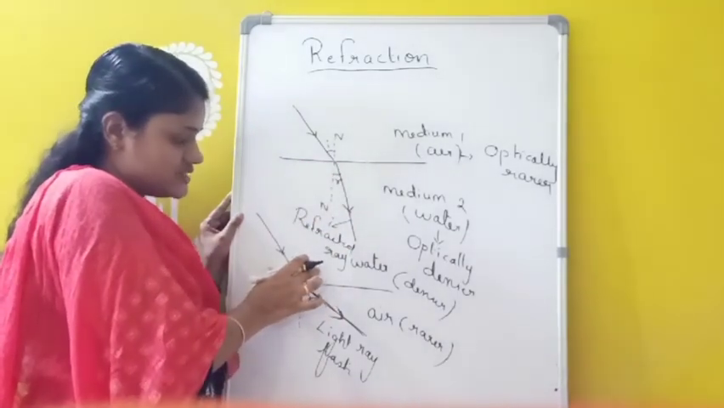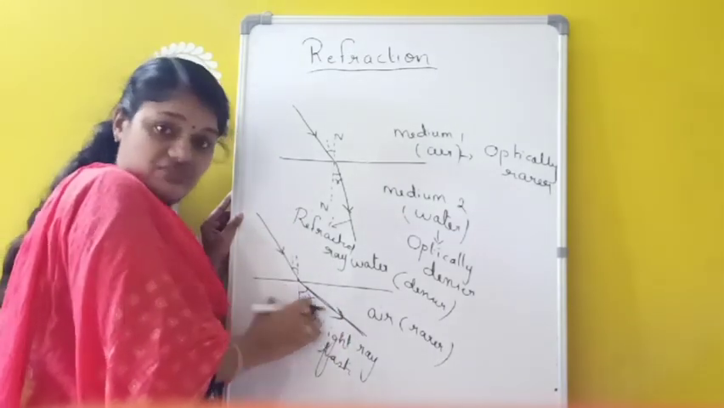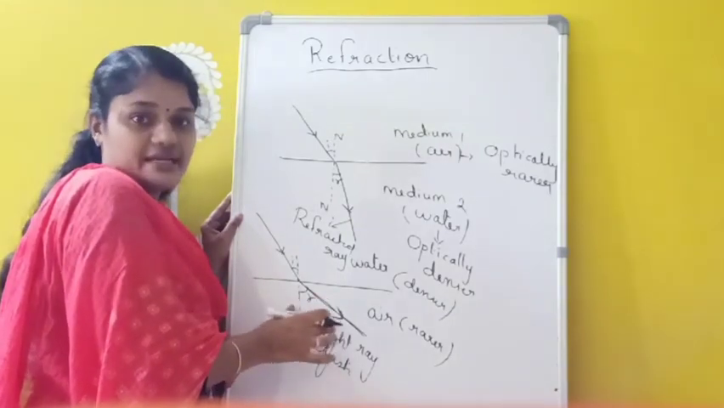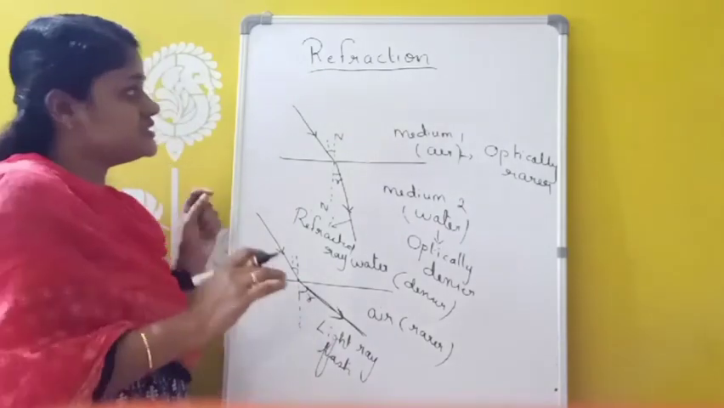And whenever light travels from a denser medium to a rarer medium, the light ray will bend away from the normal. What is the reason? The speed of light will increase. The light ray will be moving faster in a rarer medium. So this is about refraction.